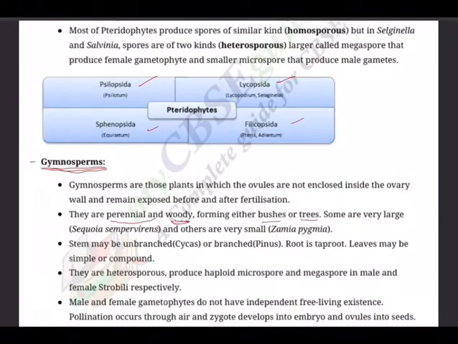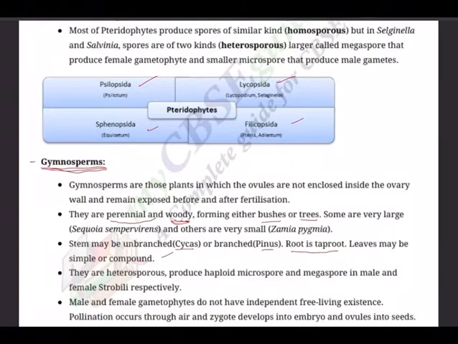Some are very large trees like sequoia, and others are very small like zamia. So you have very large plants and very small plants. Stems may be unbranched like in cycas or branched like in pinus. Root is a tap root. Leaves may be simple or compound.